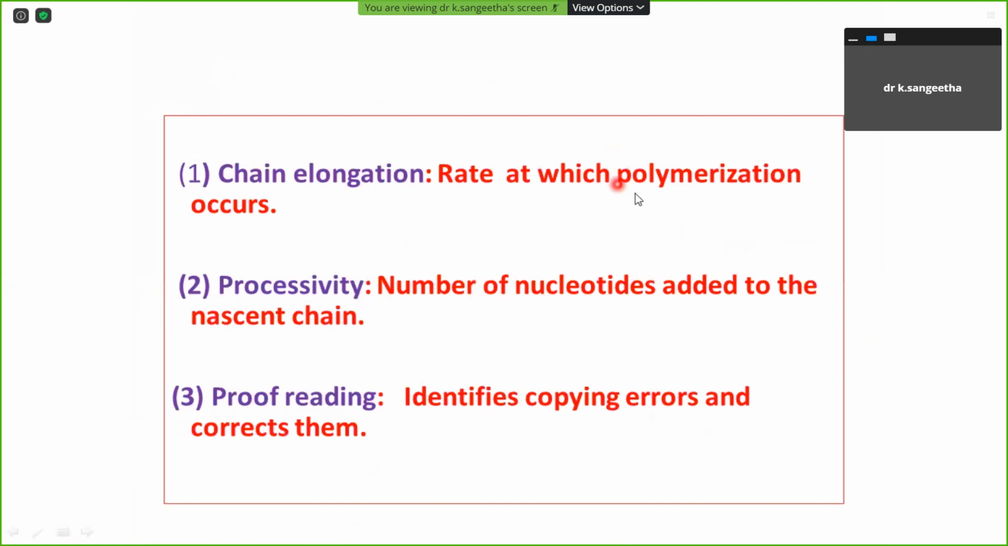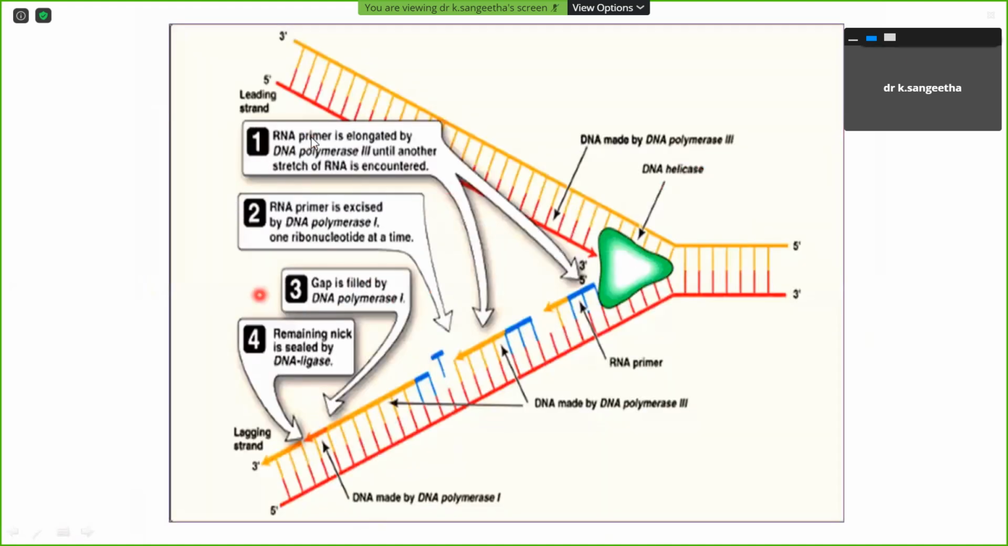So these are the steps for replication: chain elongation, processivity, and proofreading. Chain elongation means the rate at which polymerization occurs. Processivity is the number of nucleotides added to the nascent chain. Proofreading is identifying the error and correcting it. So these are the 4 important steps we have to write when there is a replication essay. These are very important key points.